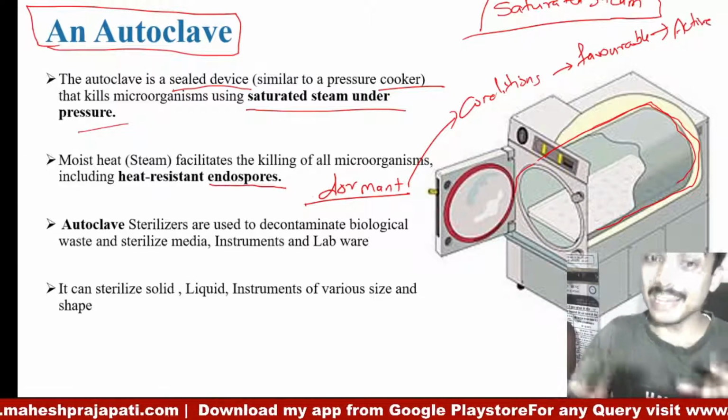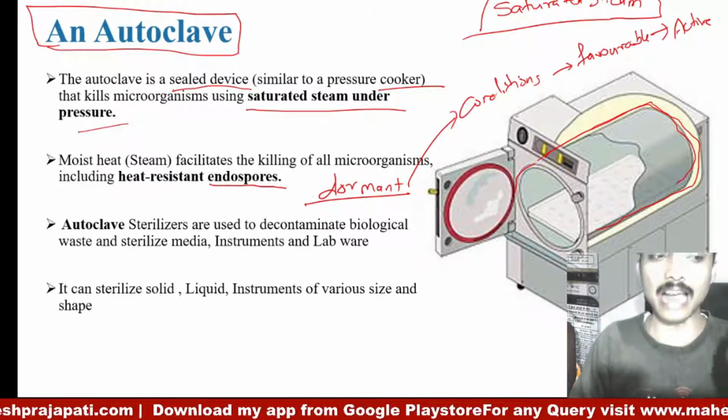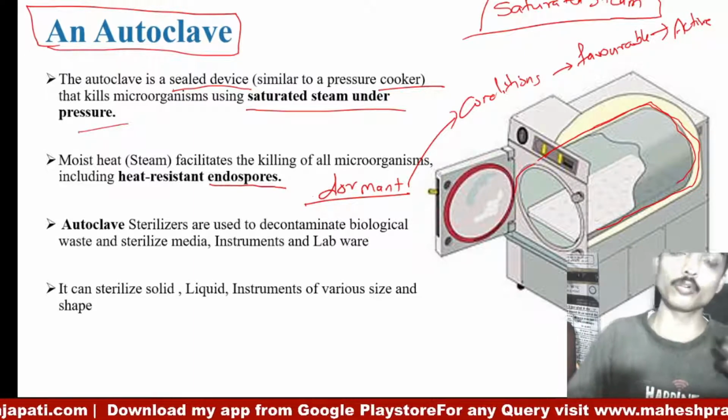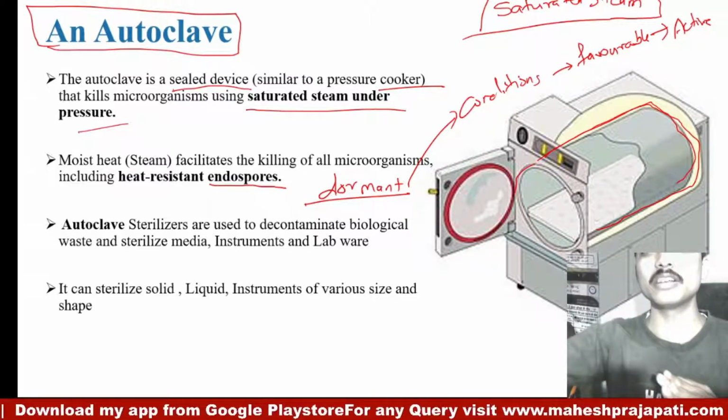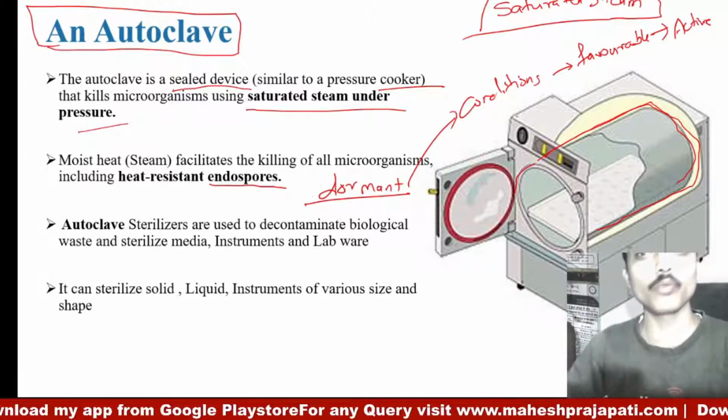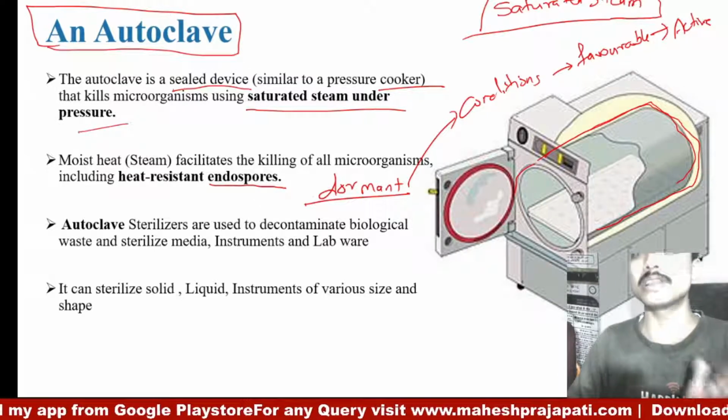So it is very necessary to remove these endospores, because if endospores are there, there are chances they will grow when conditions are favorable, when our product is formed. So we have to remove these endospores.